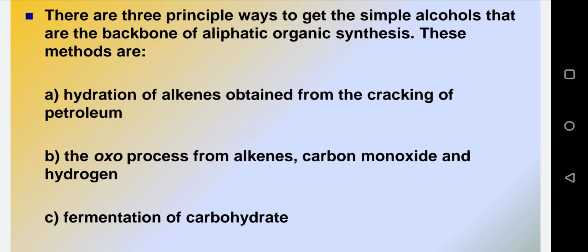So this is all about today's lecture, that is preparation of alcohol by three different types of reactions. Next time we will study the reduction of the carbonyl compound, which will also lead us to the preparation of alcohols. So see you in the next lecture.